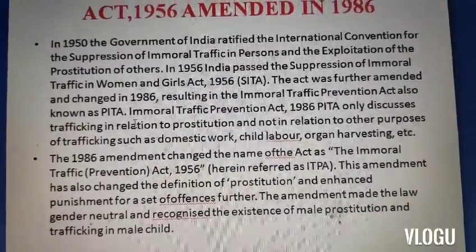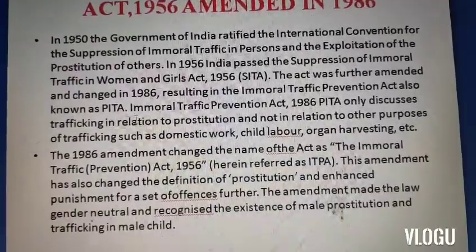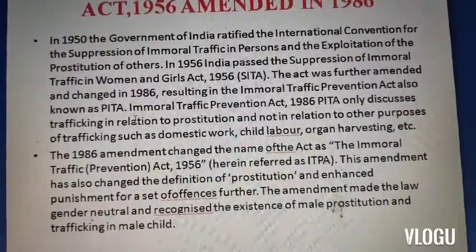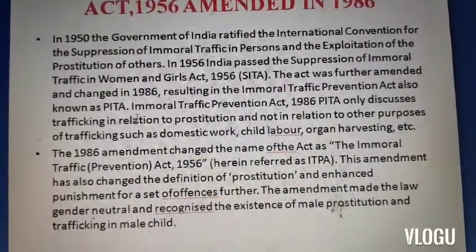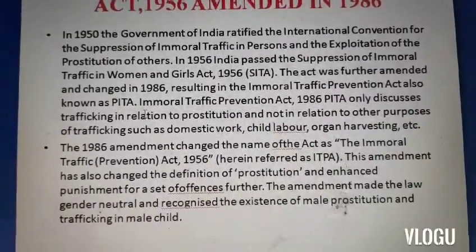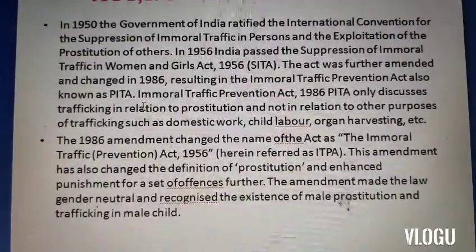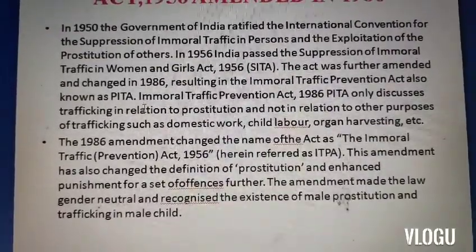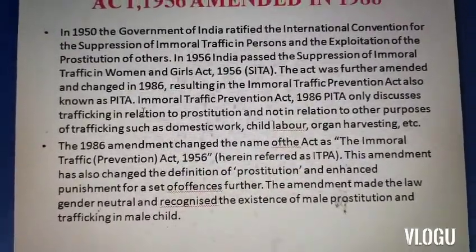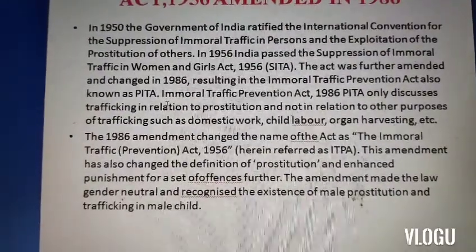This Immoral Traffic Prevention Act, PITA, only discusses trafficking in relation to prostitution and not in relation to other purposes of trafficking, such as domestic work, child labor, organ harvesting, etc. The 1986 amendment changed the name of the Act to the Immoral Traffic (Prevention) Act 1956.